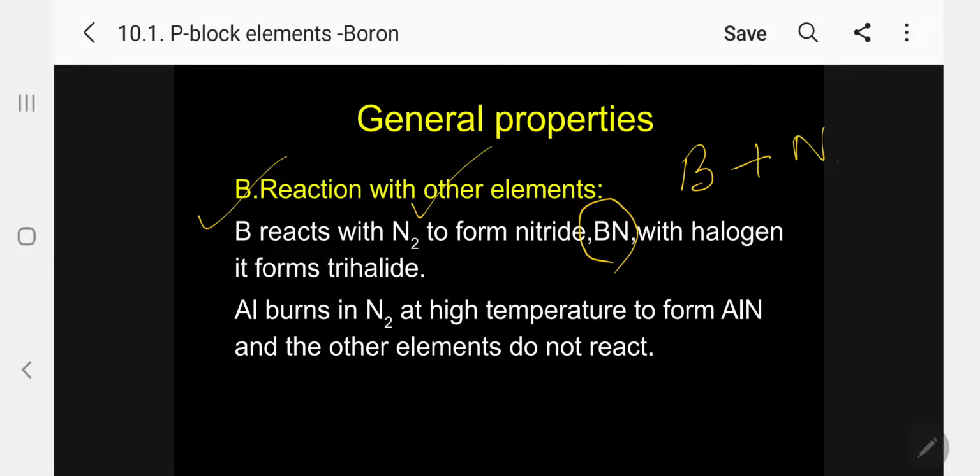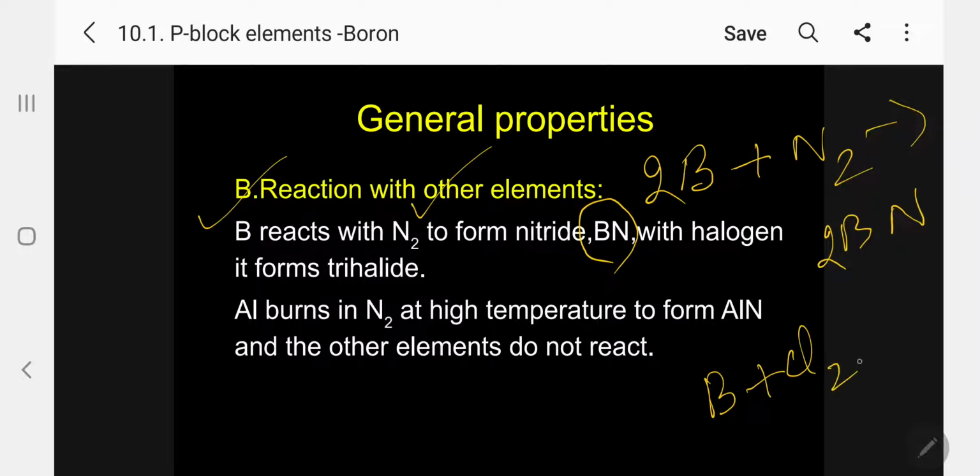B plus N2 gives BN. In that case, I will write 2B. Kindly follow. This is the equation. So with the halogen, it forms trichloride. Boron plus chlorine gives boron trichloride. So 2, in that case, I will write 6, this is 3, this is 2. This is the equation for halide.